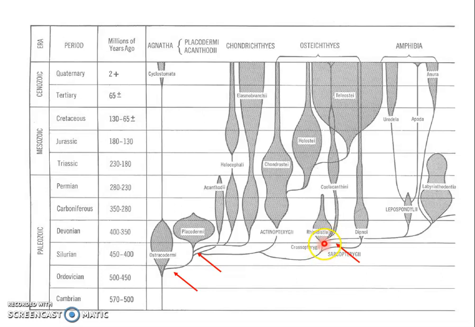So it was the crossopterygians, specifically the Rhipidistia, that were the ancestral stock for the amphibians. Then we have the Lepospondyli. From there arose the three major living forms of the amphibians: Urodela, Apoda, and Anura.